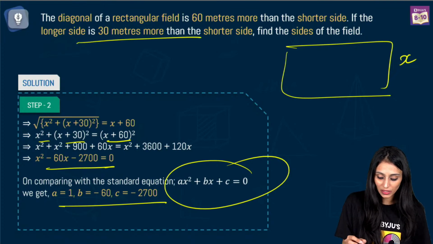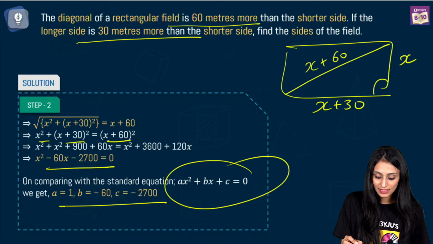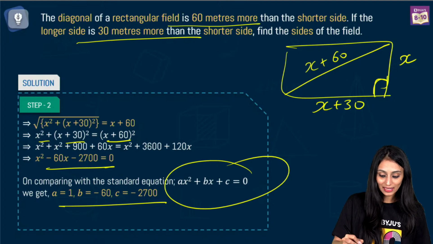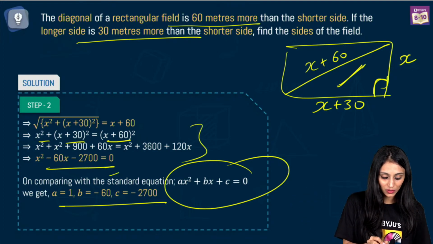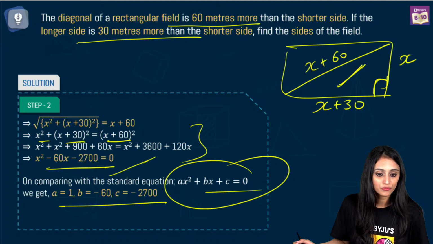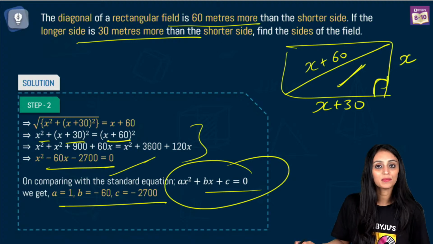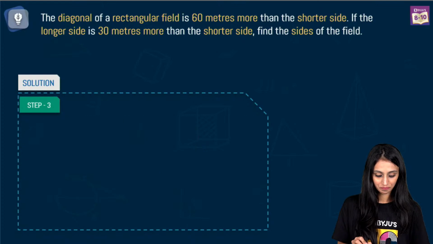The longer side is 30 meters more than the shorter one, and the diagonal is 60 meters more than this. This angle is 90 degrees, so it's a right angle triangle. Can I use the Pythagoras theorem here? I'll be using the Pythagoras theorem. Simplify this, you will get this equation. Now you just have to simplify this to get the value of x. I hope your doubt is clear, Meghna.